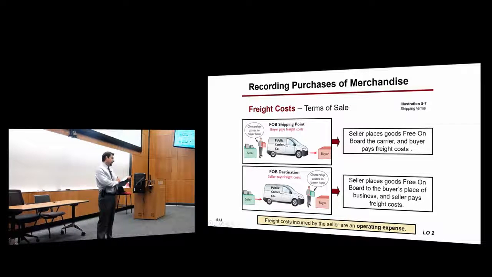Okay, so in this case, when the company receives the product FOB shipping point, it means that they are paying for that shipping. In this case, it is an expense, right? Right? Wrong. I just mentioned that it goes on to the inventory. It's not an expense. It is part of the inventory. It's part of the cost for those inventory items to reach their warehouse.